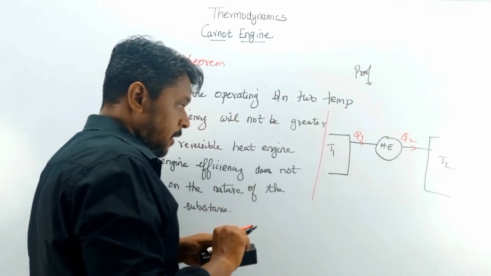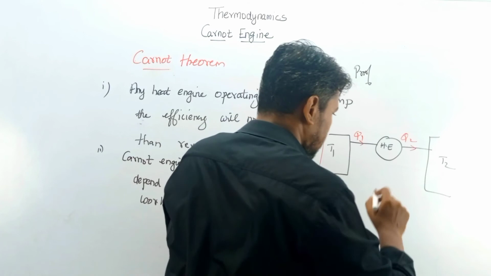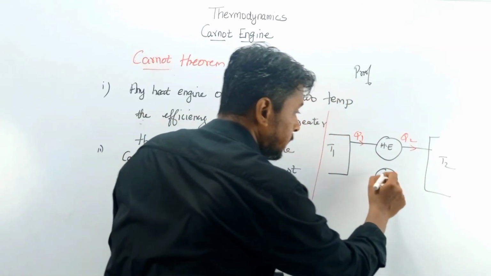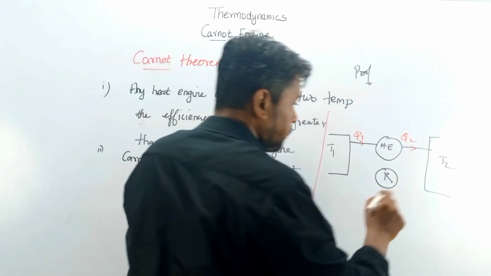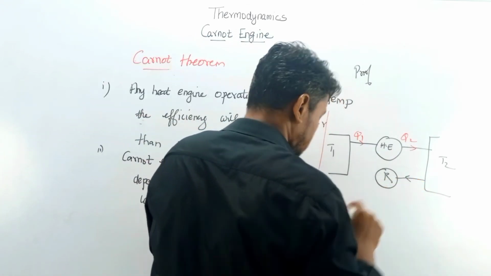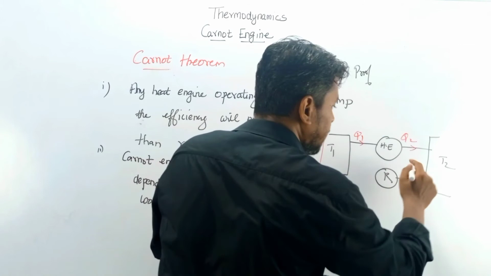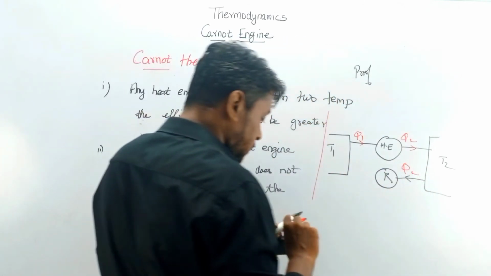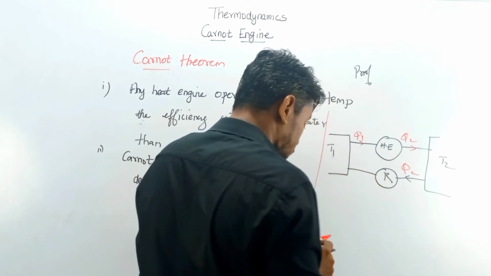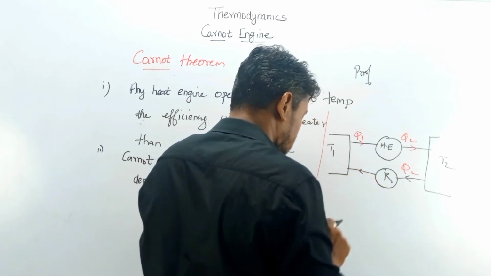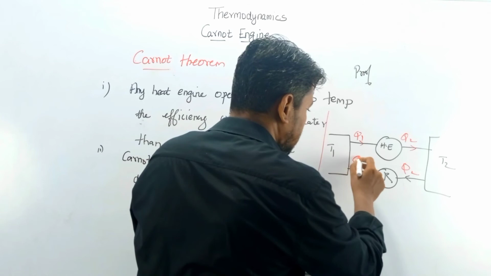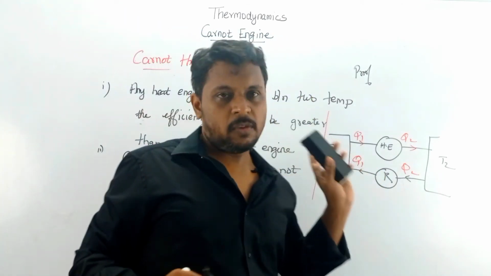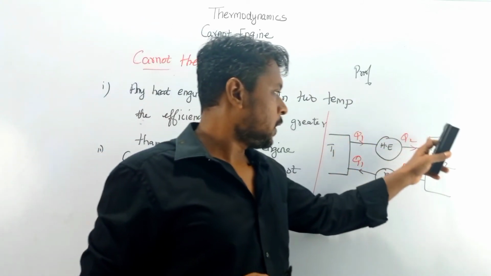Now we have another, a reversible refrigerator. This Q2 is given as input to this reversible refrigerator, which again releases this heat Q1 to the hot reservoir. See, a cycle is followed.